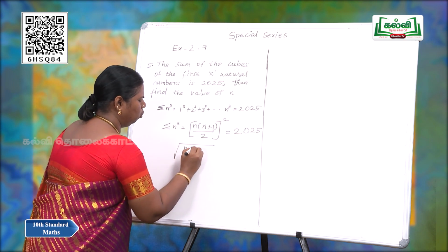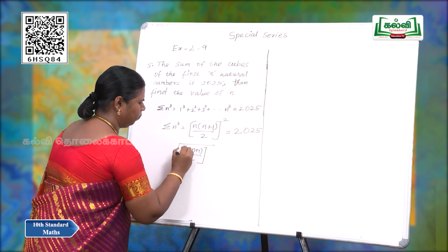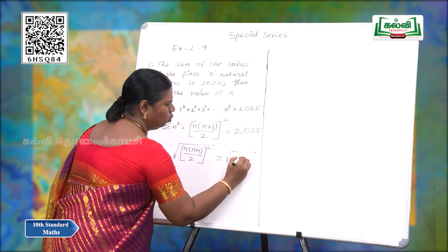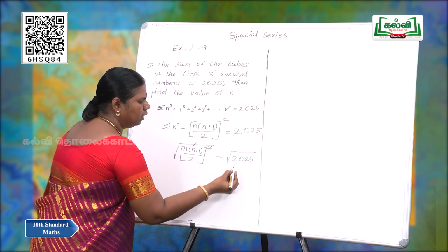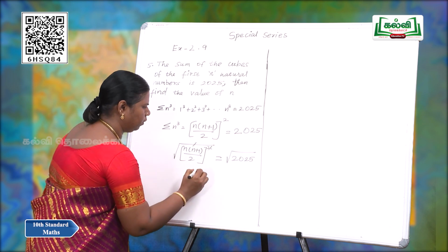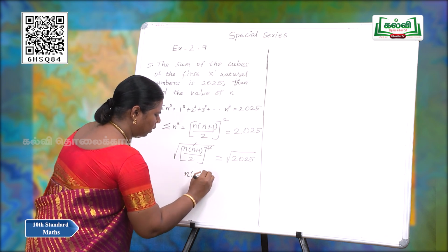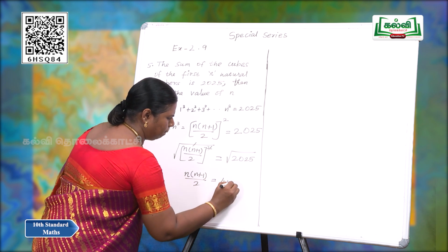So, (n into (n plus 1) by 2) the whole square equals 2025; taking the square root, the square gets cancelled. Here 2025 is 45 square. So, n into (n plus 1) by 2 is equal to 45.